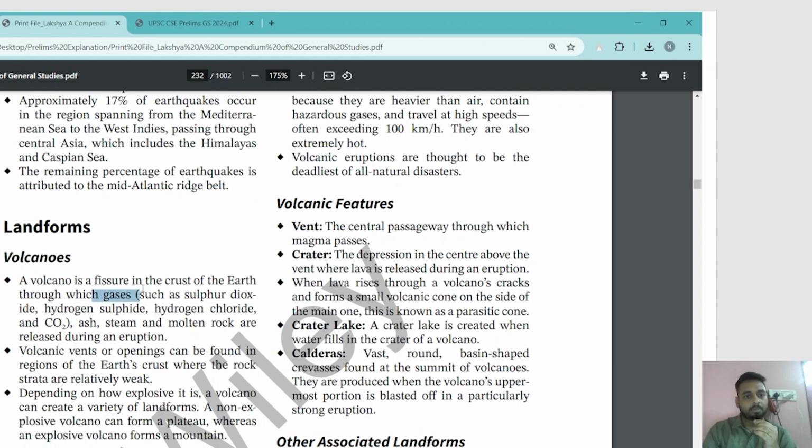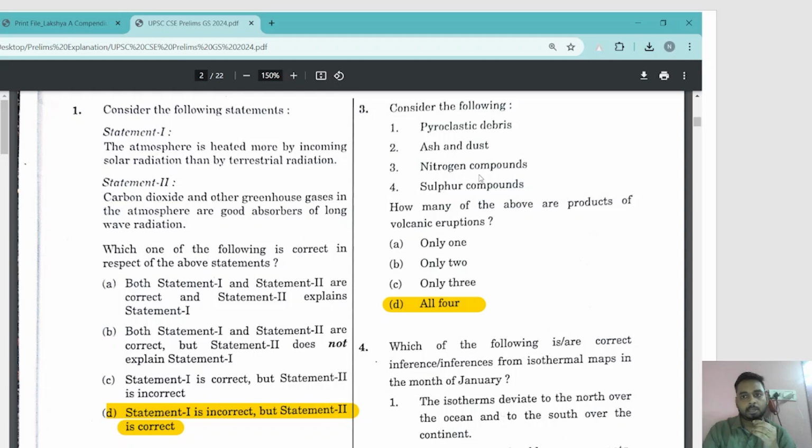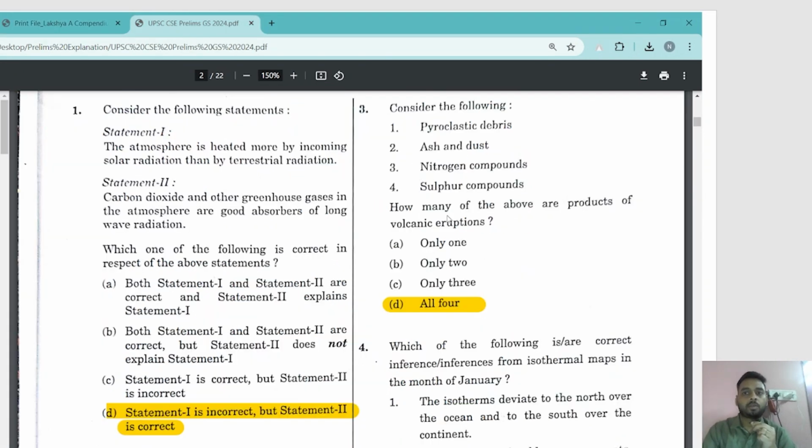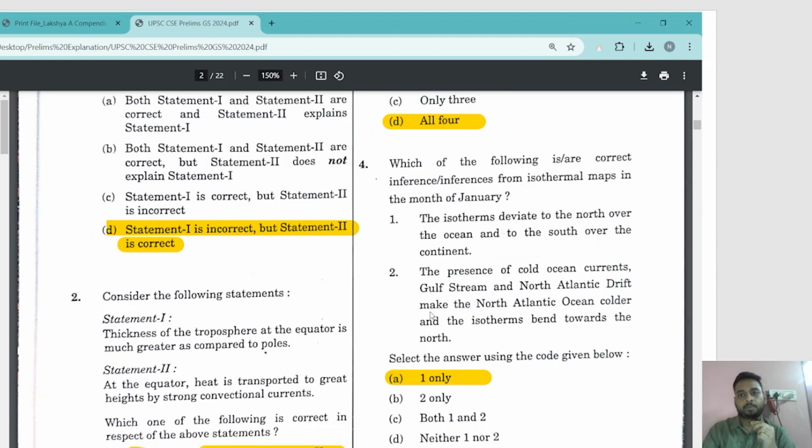Gases, ash, steam, molten rocks, that is dust, nitrogen compounds and sulfur compounds, basically gases such as sulfur dioxide, hydrogen sulfide, hydrogen chloride and CO2, etc. All forms of gases can be released. So all these four are the products of volcanic eruption. So the answer is pretty straightforward, all four.